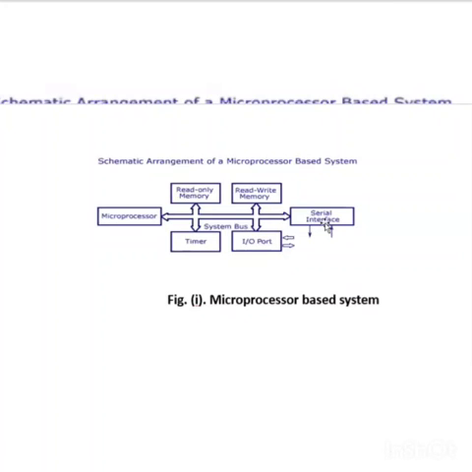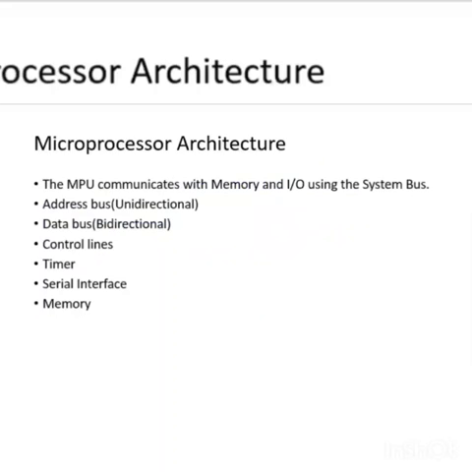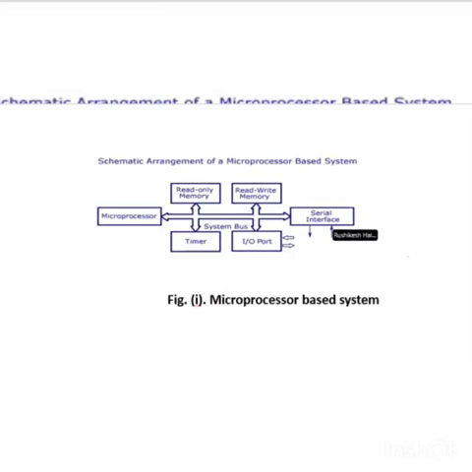This is used for serial communications. Serial communications means what? We are using this for communicating with other devices. And serial communication is very easy to use with the microprocessor. That's why we are using the serial interface. Now we will see, these are nothing but the basic components which are useful in the microprocessor architecture.